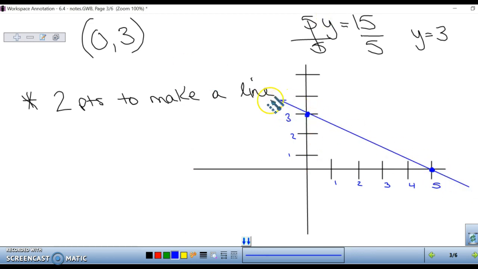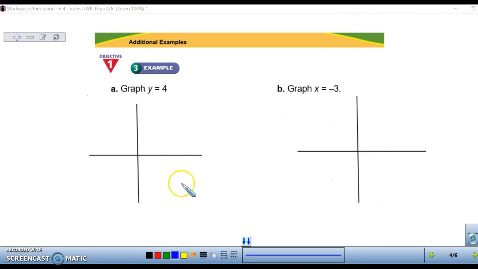And there we just graphed our equation using our intercepts. All right, moving on to the next concept. In example 3, we have one variable, y equals 4. So that's the equation that we have to graph.